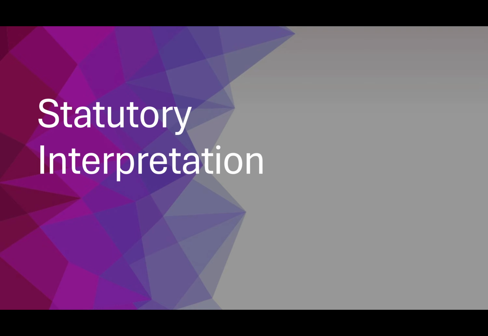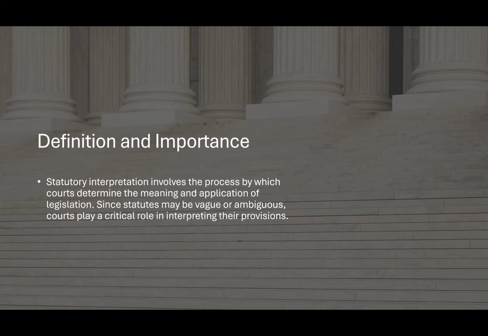So we generally have four: the literal rule, the golden rule, the mischief rule, and the purposive approach. But we tend to just put the purposive approach with the mischief rule, right? So looking at those type of stuff. So how the courts interpret the law, right, as Matthew stated, determining the meaning of legislation, as Ellie stated. All right, so we have those. So statutory interpretation, definition and importance.